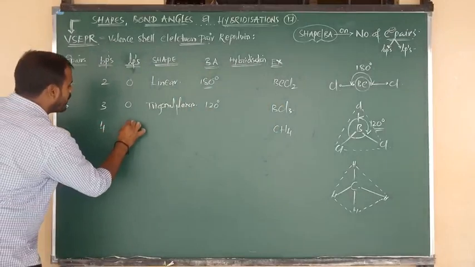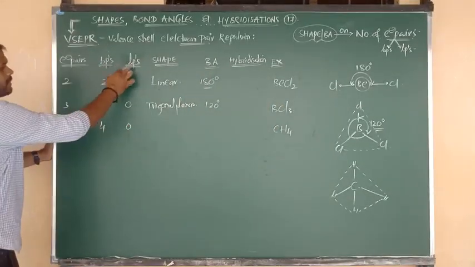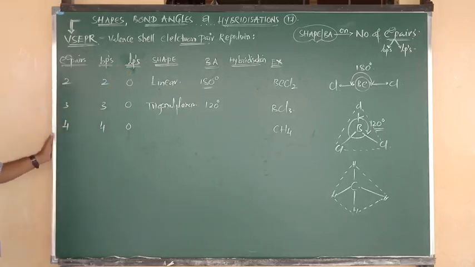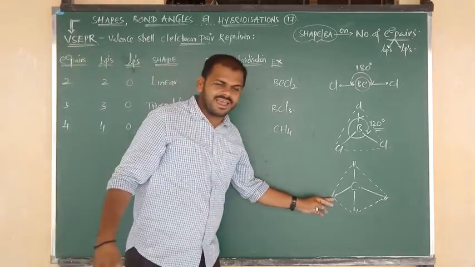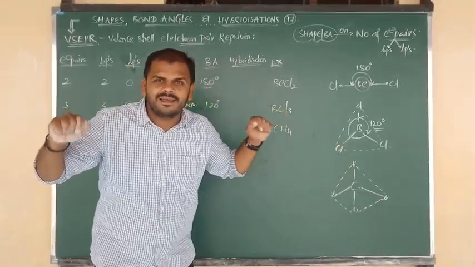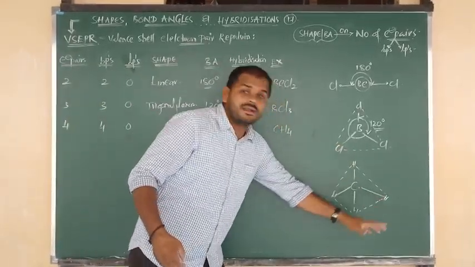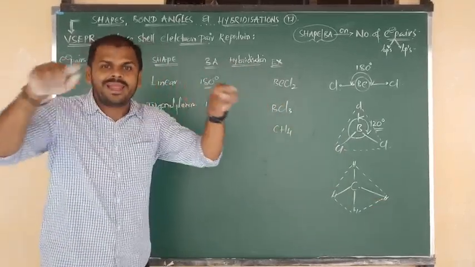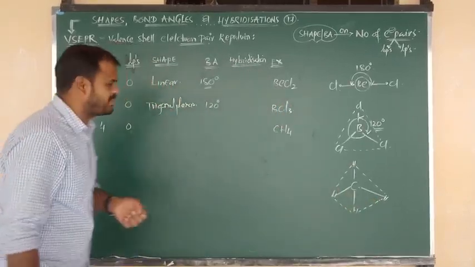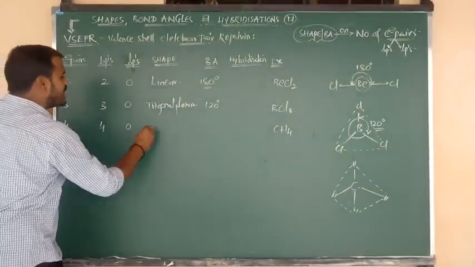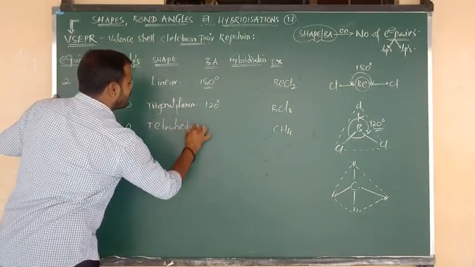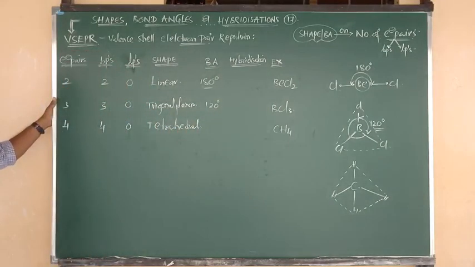Is there any lone pair, beta? No more lone pair. So bond pair plus lone pair is 4 plus 0. Total number of electron pairs equals 4. And the geometry is looking like 1, 2, 3, 4. 4 vertices are there. Tetra means 4. 4 endpoints are there. So we can say this is the tetrahedral geometry. So what is the geometry of the methane molecule, beta? Yes, this is known as tetrahedral geometry.